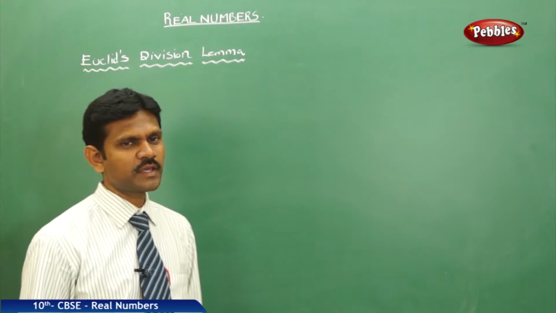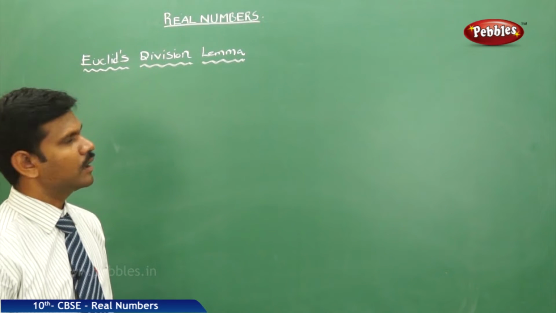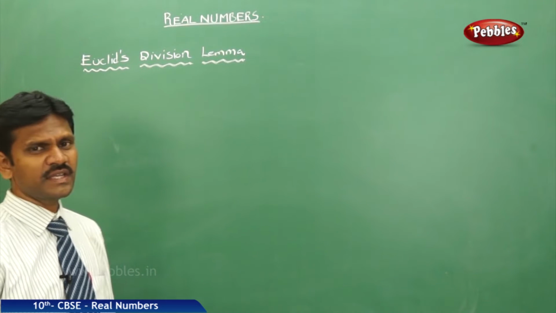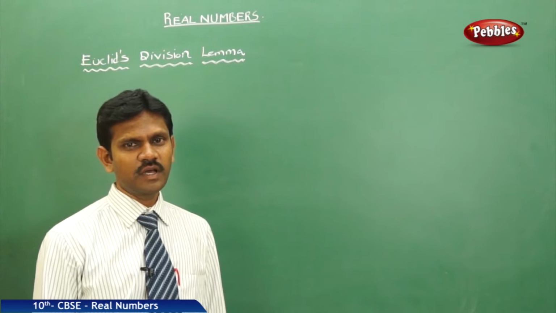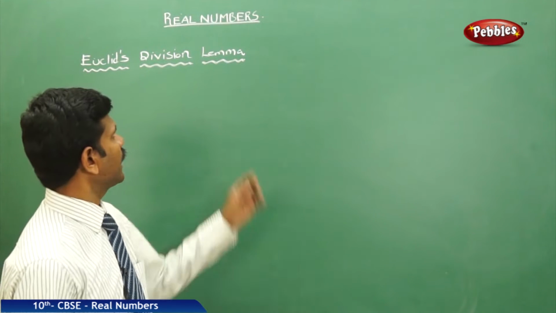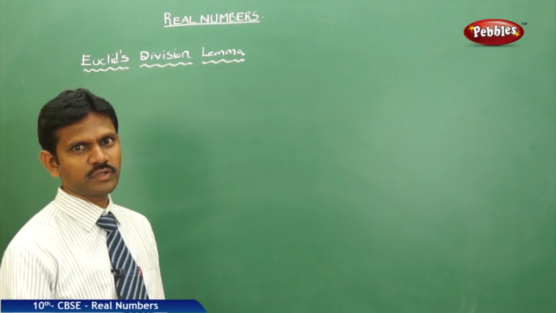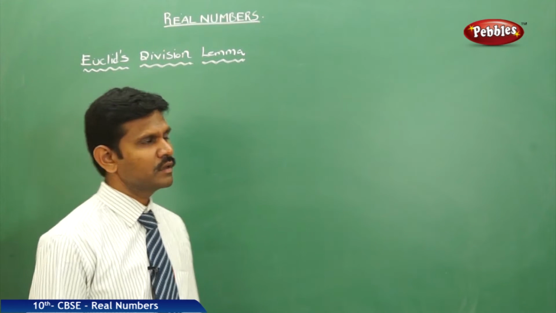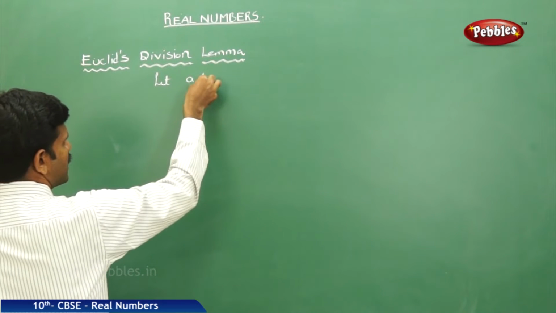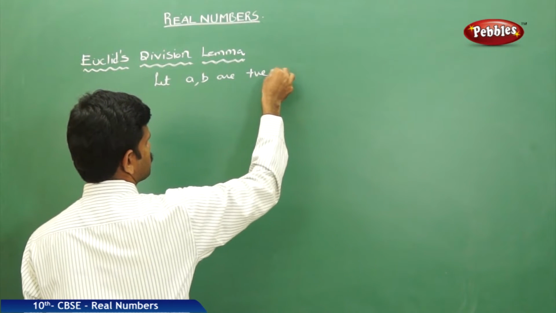Okay, our next topic is Euclid's division lemma or Euclid's division algorithm. We know the meaning of algorithm: an algorithm means a step-by-step procedure to solve a problem. And a lemma means a helping result connected to a theorem, or a part of a theorem. Now, let a, b be positive integers.